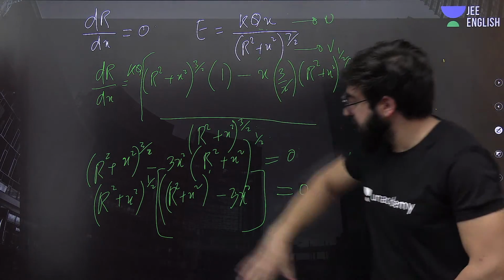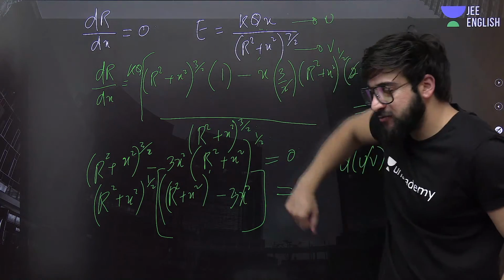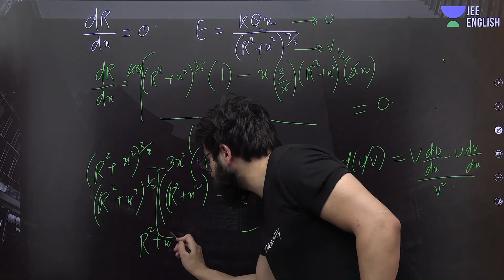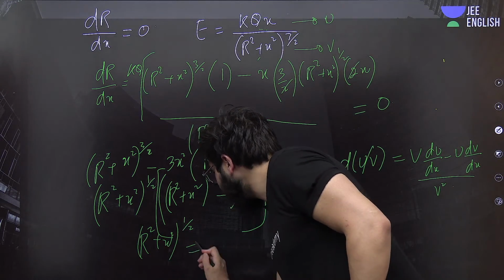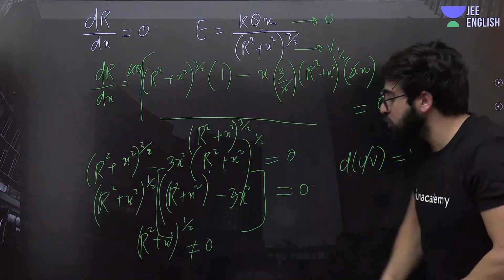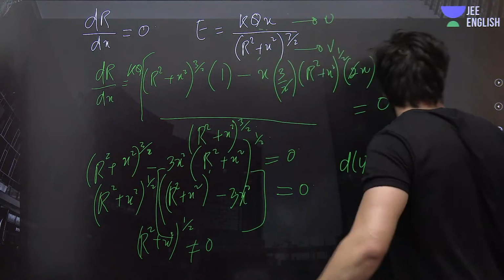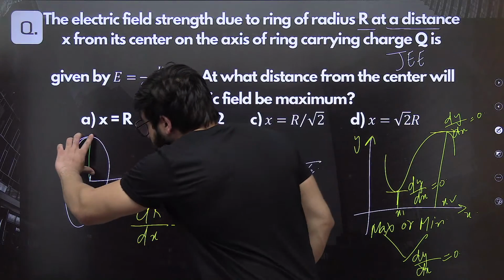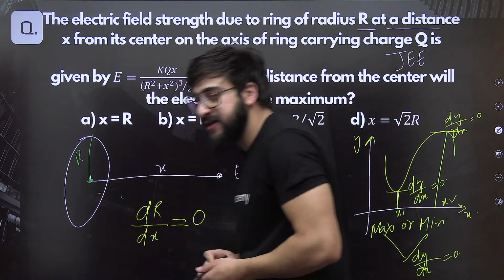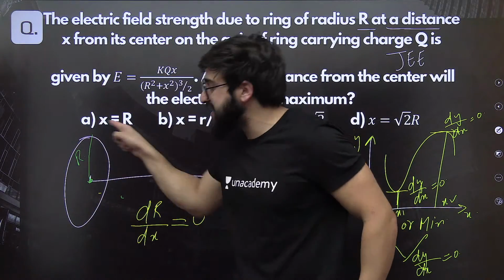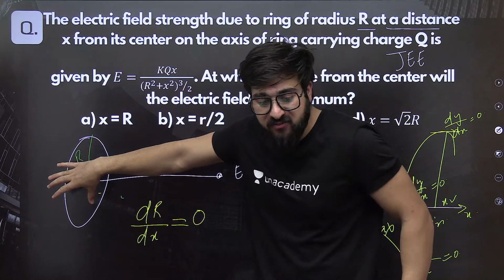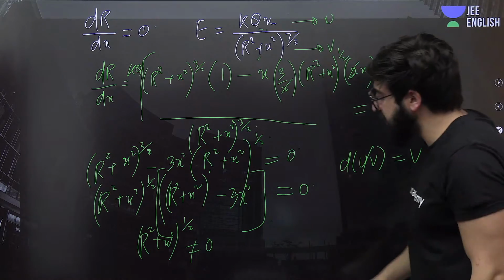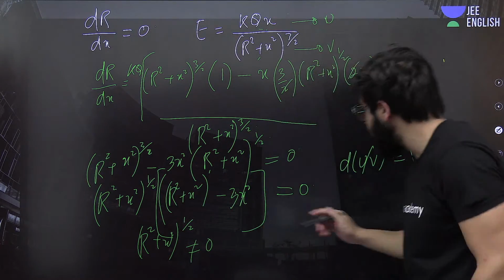Exactly. So this is basically, we can write it like this, and it will be equal to 0. Now you tell me one thing, either this is equal to 0 or this is equal to 0. Now see, this cannot be equal to 0. This r square plus x square whole raised power 1 by 2 cannot be equal to 0. Why? If r is 0 we are talking about the point. R is the radius of this ring. If r is 0 we are talking about the point at center. But in the question there is a ring given. We are supposed to find the electric field because of this ring. So at this point it will become a point, which is not correct. So we cannot go with this, so the other factor has to be equal to 0.